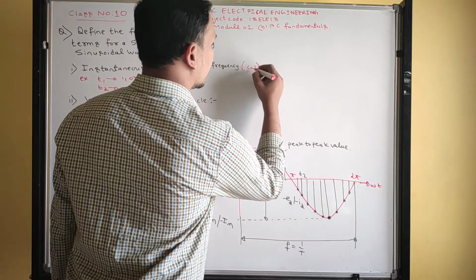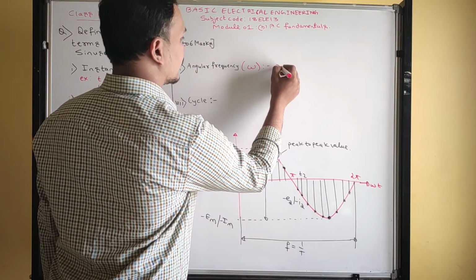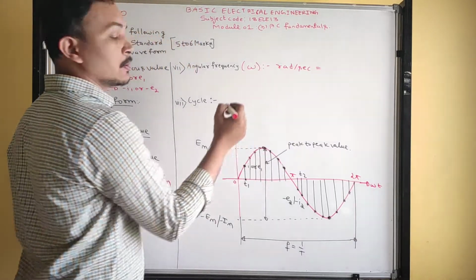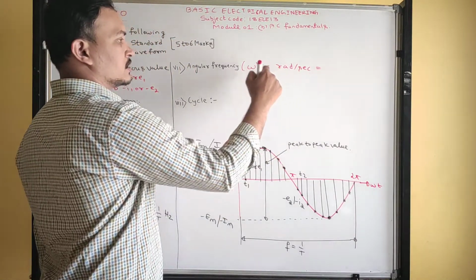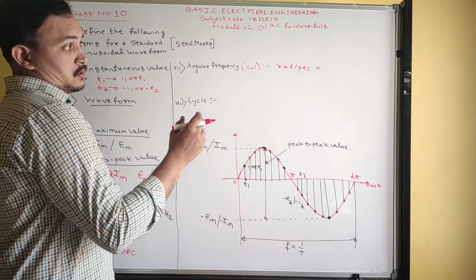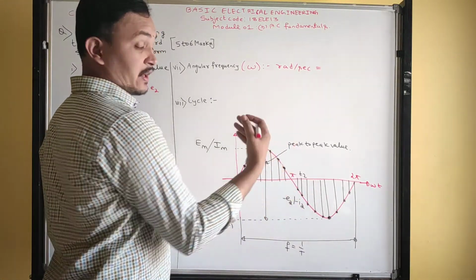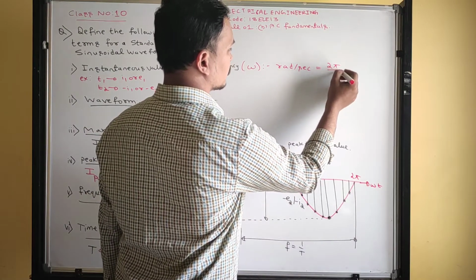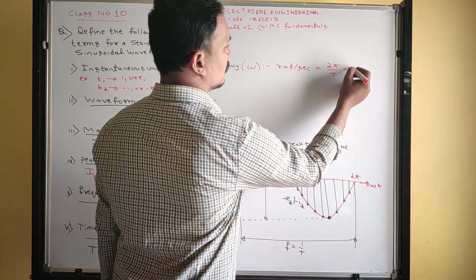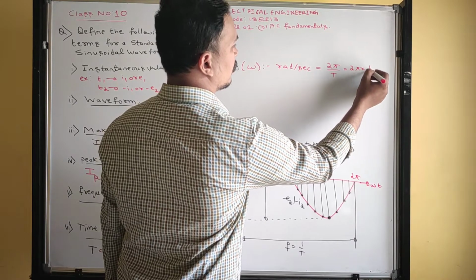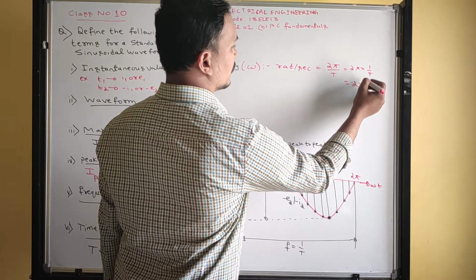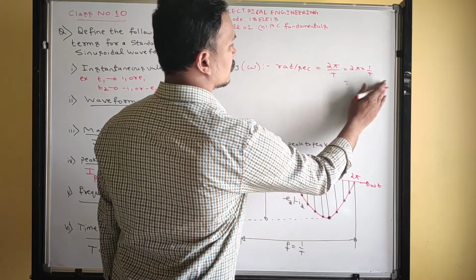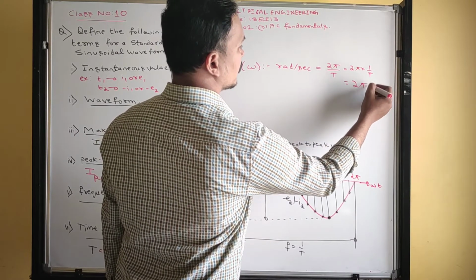So unit of angular frequency is radians per second. What is the time taken to complete one cycle? For one cycle, how many radians? 2 pi radians. Time is denoted by T. So 2 pi into 1 by T. What is 1 by T?